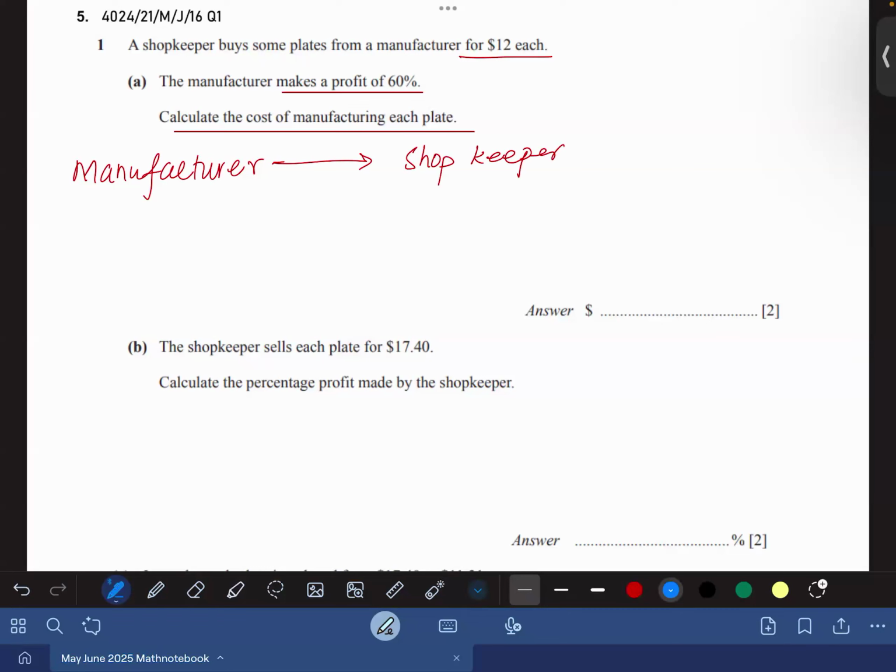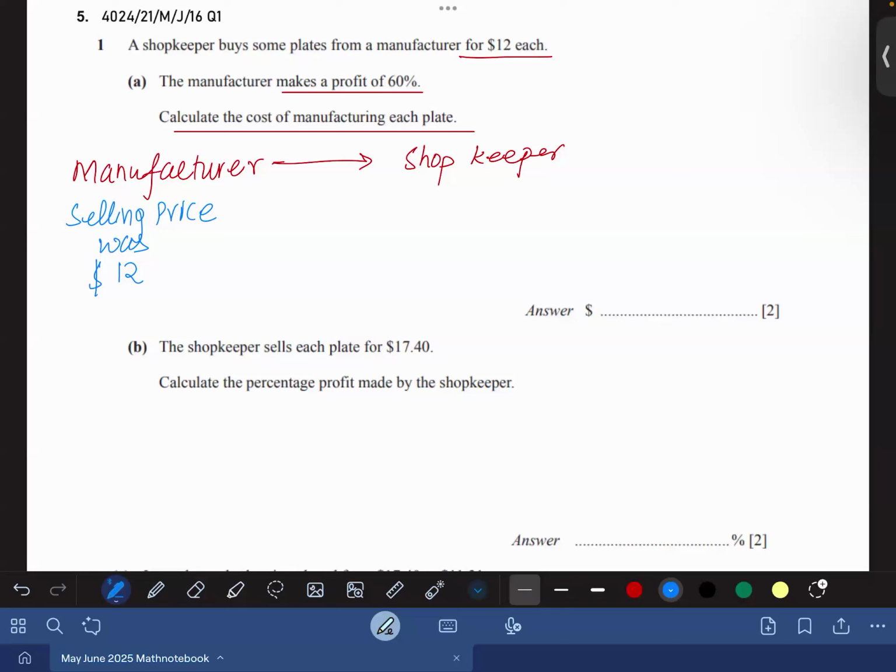The shopkeeper bought some plates from the manufacturer, and the selling price of the plate was $12. Agree or not? Yes or no? Yes. And according to the question, the manufacturer makes a profit of 60%.